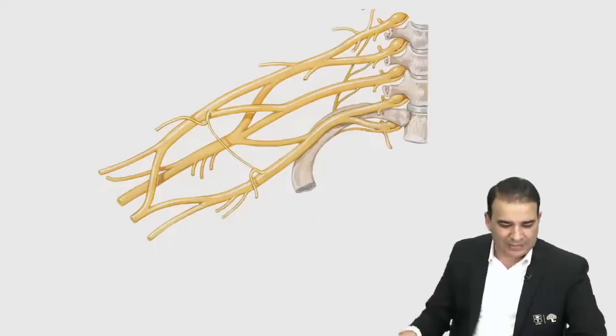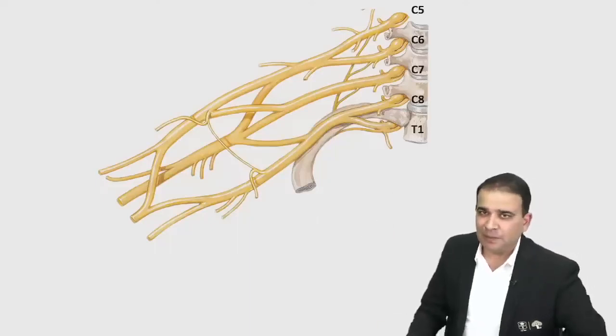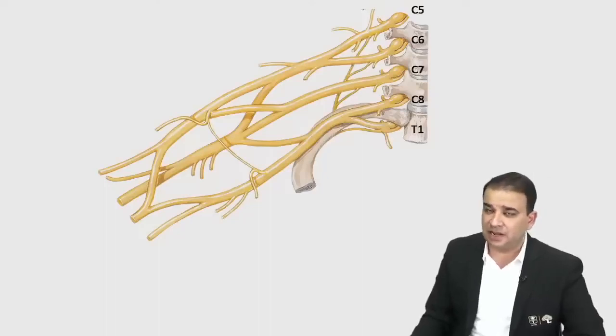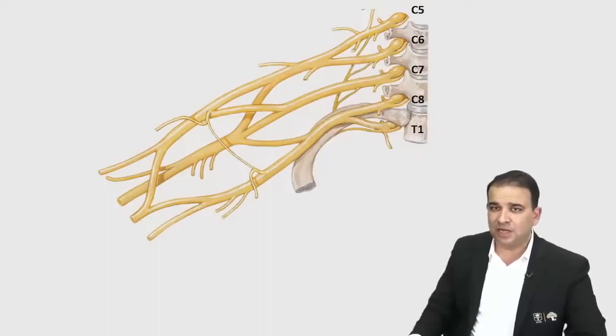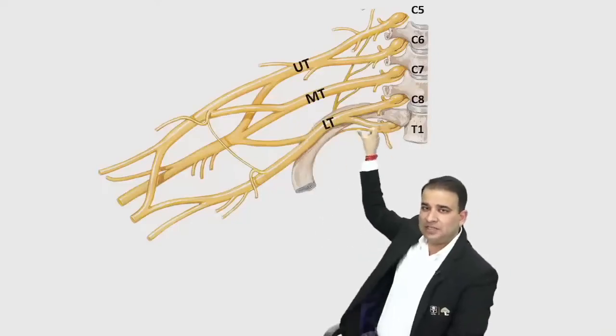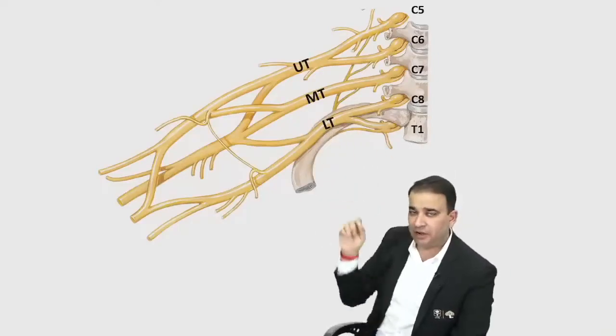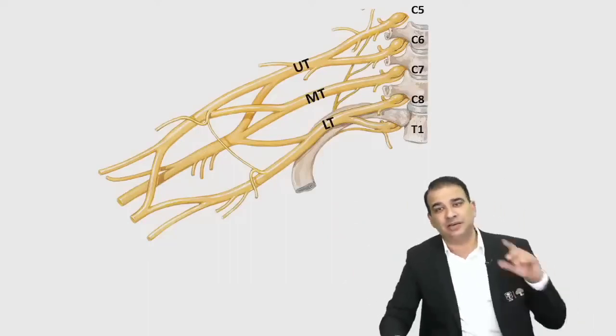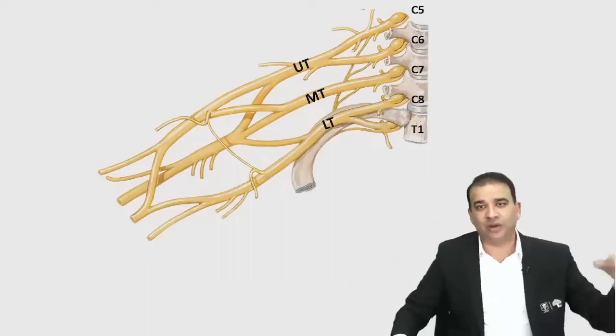Now guys, the brachial plexus is formed by the ventral primary rami of C5, C6, C7, C8 and T1. Now C5 and C6 together give rise to the upper trunk, C7 gives rise to the middle trunk, and C8 and T1, you can see they're joining to form the lower trunk here. The root value of the trunks is important, guys. Upper trunk is by C5 and C6, middle trunk is by C7, and the lower trunk is formed by C8 and T1.